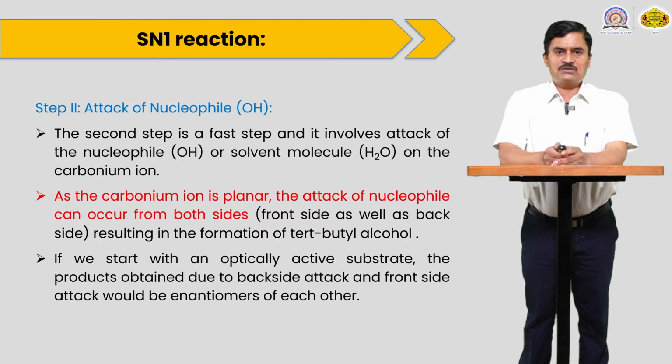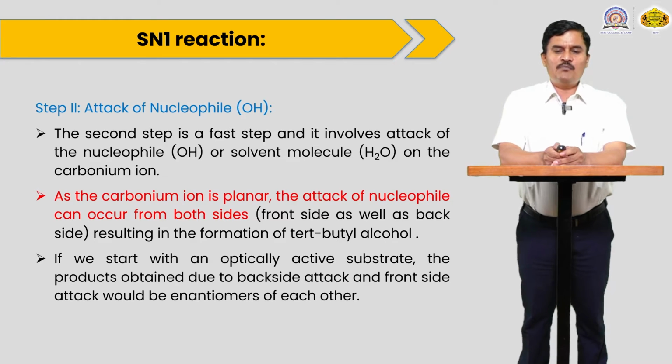If the carbocation is more stable, it is present in the solution for more time, and the attack of the nucleophile from both sides is equally possible. So there is formation of a racemic mixture. So the SN1 reaction always gives a racemic mixture. If we start with an optically active substrate, the product obtained due to backside attack and front side attack is a pair of enantiomers.